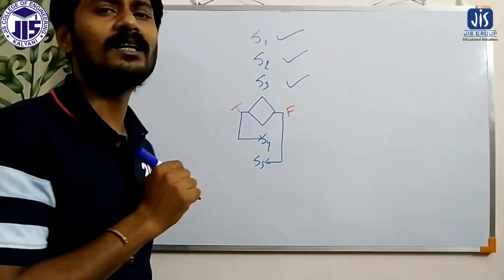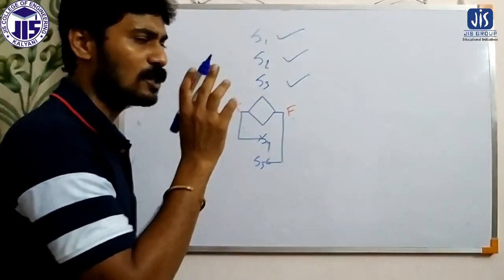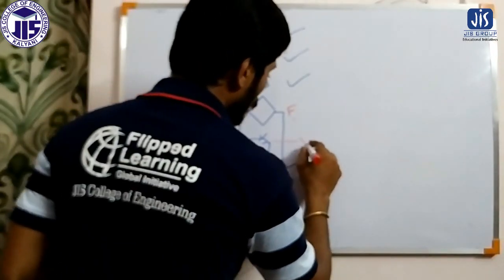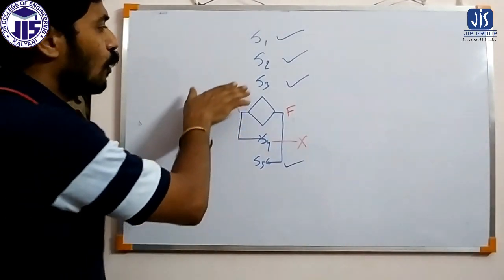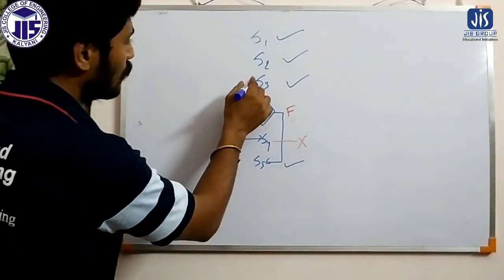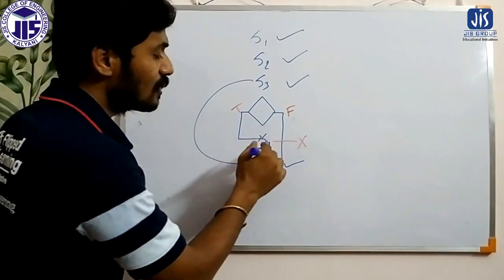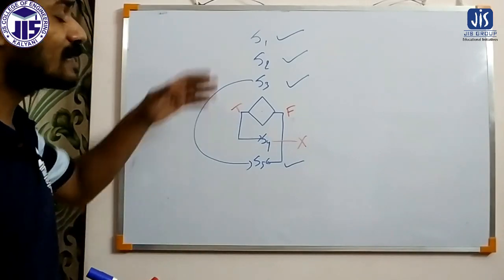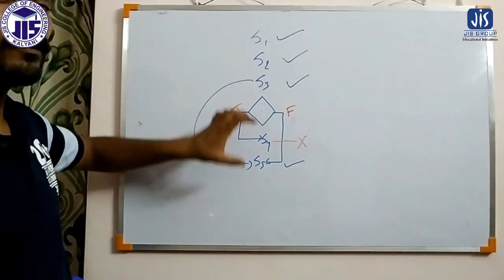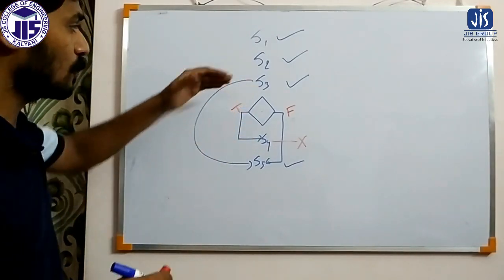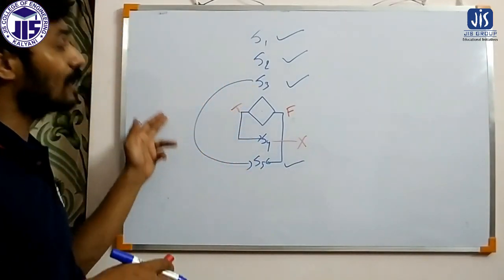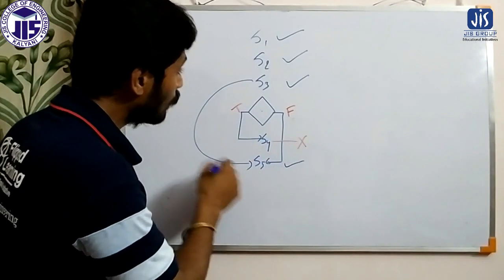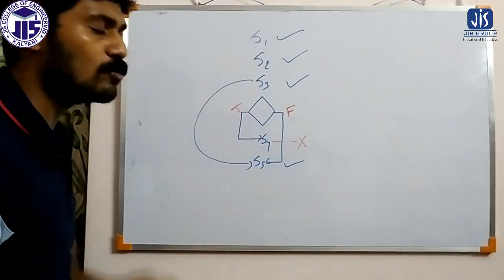So if I consider the condition is false in this example, then statement 5 will execute and statement 4 will not get executed. So basically we are jumping from statement 3 to statement 5 and we are skipping statement 4. But this jumping we are doing is downwards, that is forward jumping. But for backward jumping, if I say we have to jump from statement 5 to statement 3, is it possible by using this process?